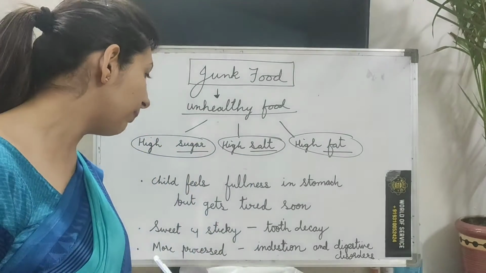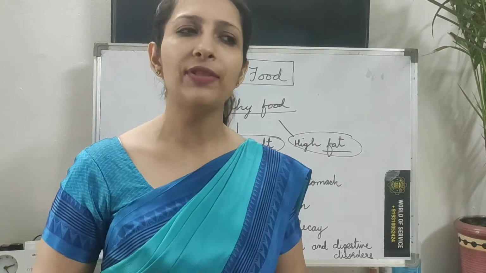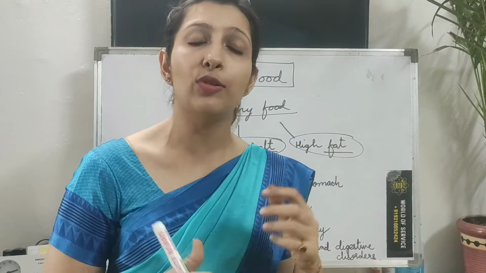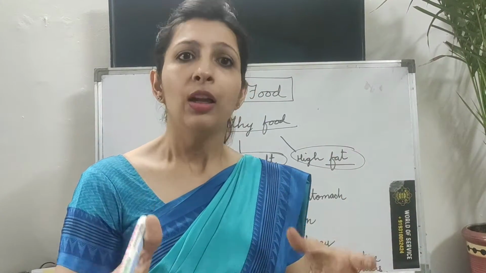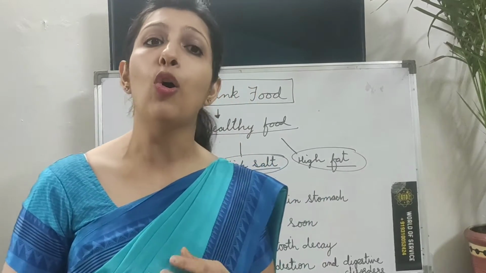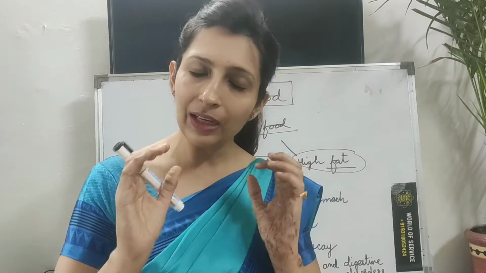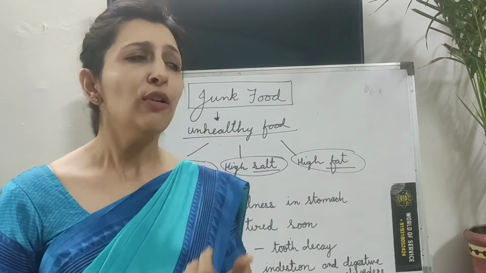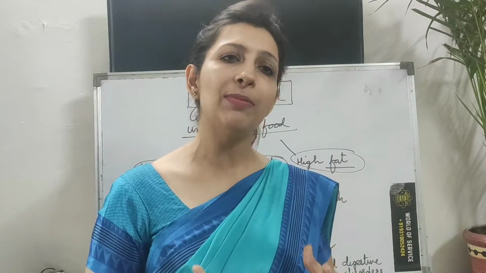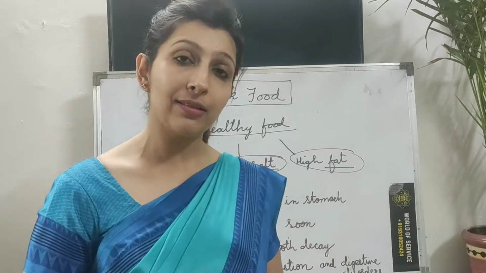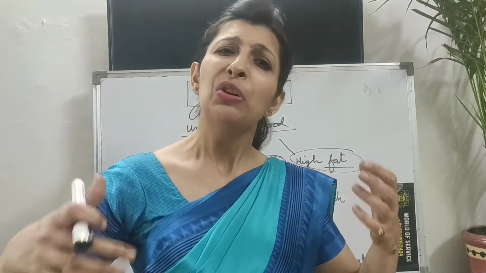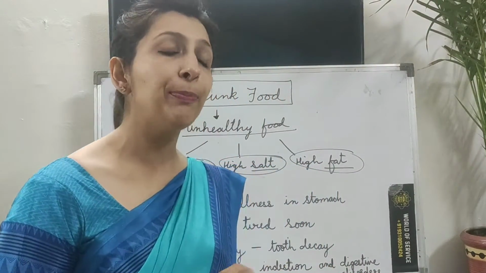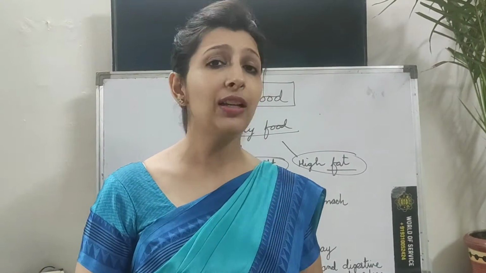Another thing is it is more processed. Now children, generally you would have seen, maybe it is your cheese, or your bread, or your pasta or the Maggi which you eat, all comes in a packet. Now when it comes in a packet, it does not get spoiled easily. For example, your mother cooks a vegetable, the second day you will feel that vegetable is not that fresh because it will go stale. But all these breads and pizzas and Maggi, you will see even 6 months old, it will not get spoiled. Why so? Because a lot of preservatives are added in that food. That is why it does not get spoiled.